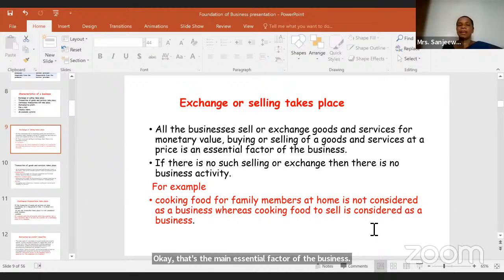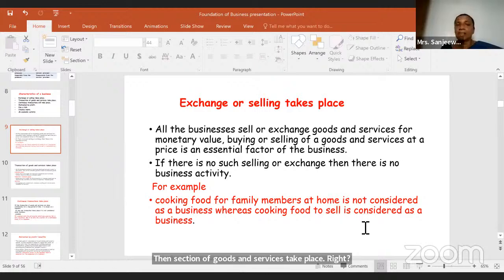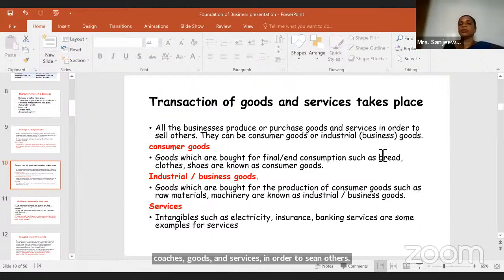Transaction of goods and services take place, right? So transaction, you do that for a particular amount of money, right? Now here, all the businesses produce or purchase goods and services in order to sell to others. They can be consumer goods or industrial goods. Goods can be categorized as consumer goods and industrial goods, right?